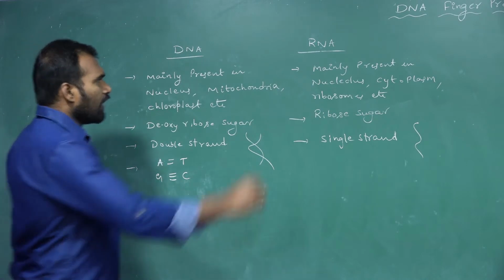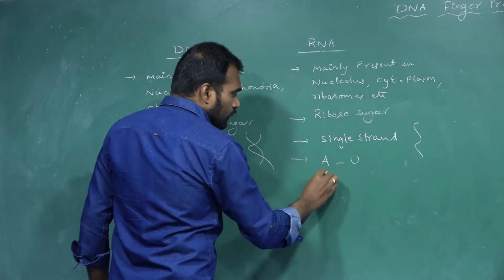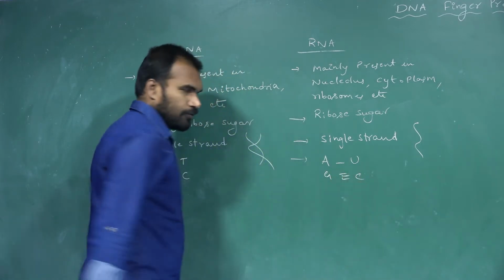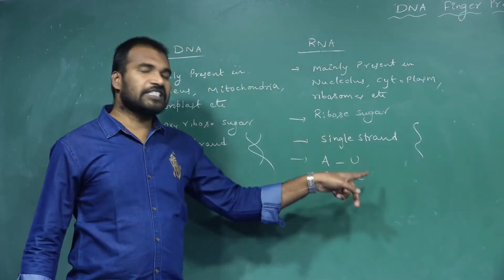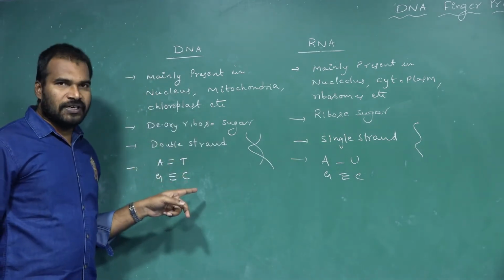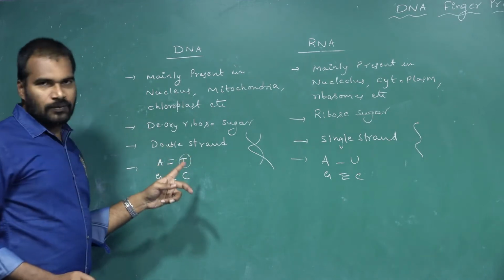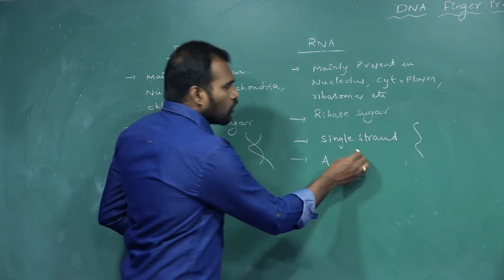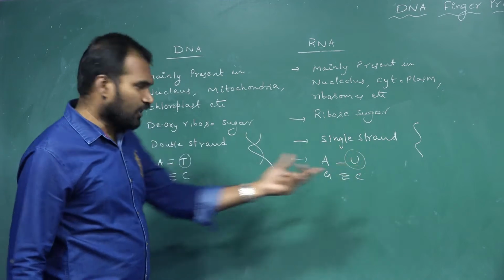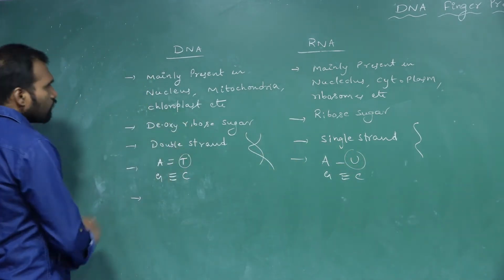Whereas in RNA, A binds with uracil, G binds with cytosine. AU-GC pairs are present in RNA, AT-GC pairs are present in DNA. The main difference is that in DNA, thymine is present, whereas in RNA, uracil is present in the place of thymine.